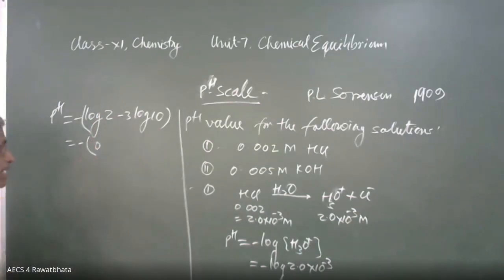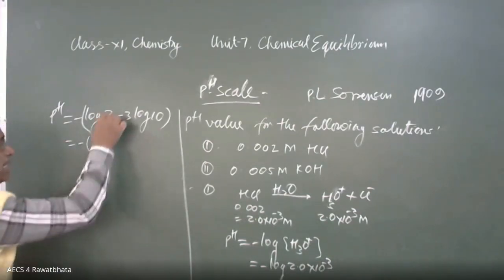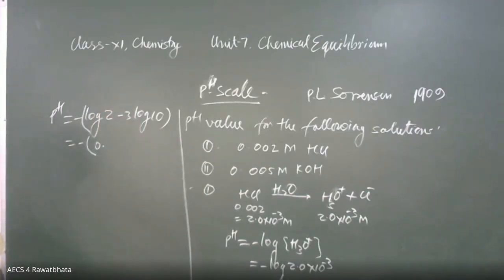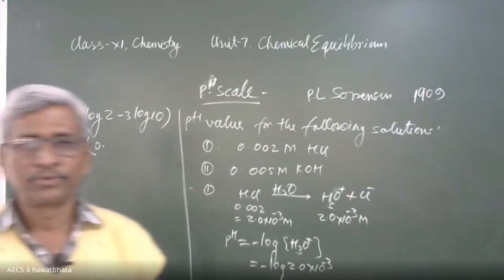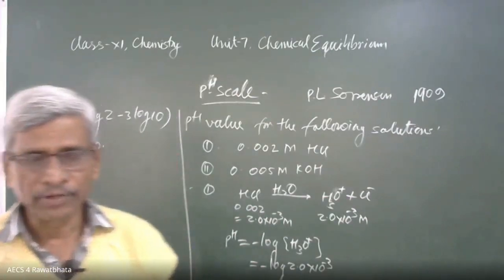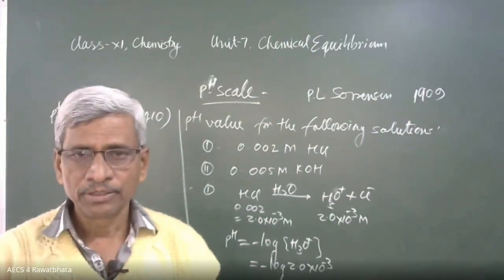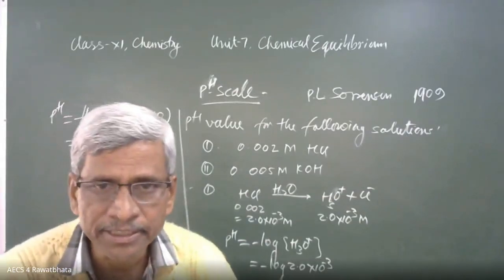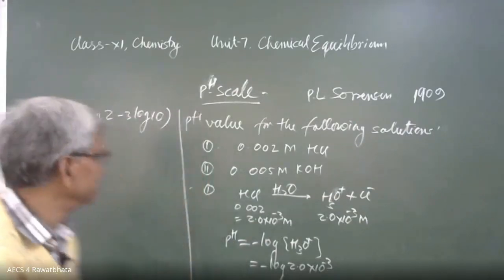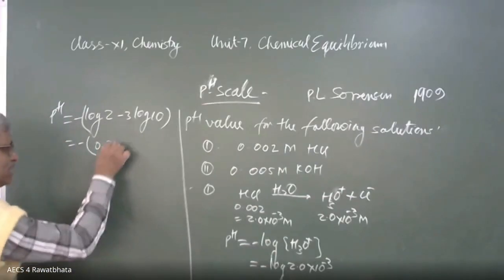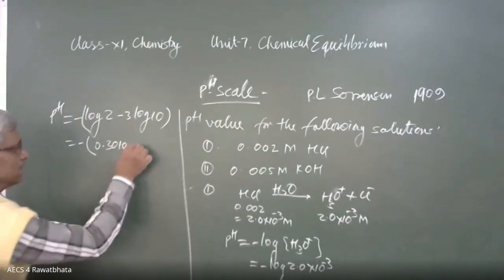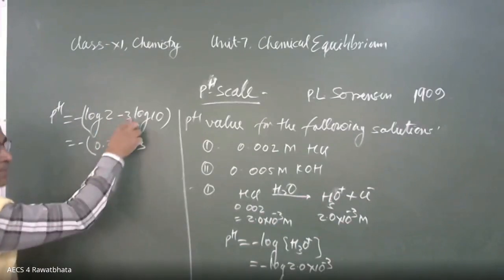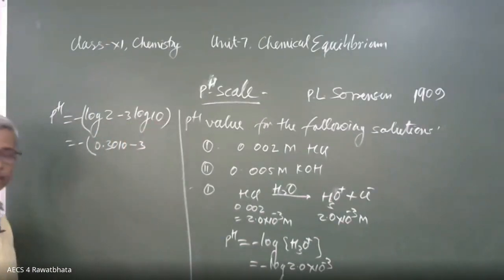Then decimal point, we have to put the decimal. Then any number of 0 we can put after 2. We have to look up log 2 in the log table, at the row 20 and column 0. Yes, 3010. Very good. 3010 is the value of log 2 minus 3. Here is minus 3, log 10 is 1. Minus 3 into 1, that is minus 3.